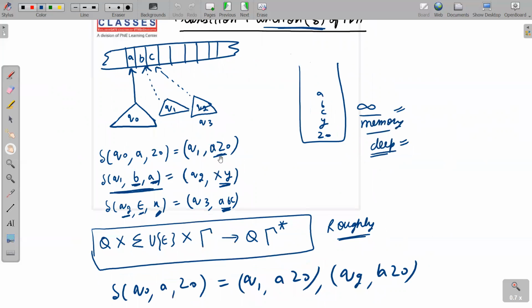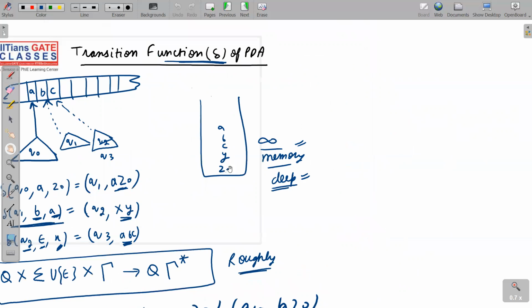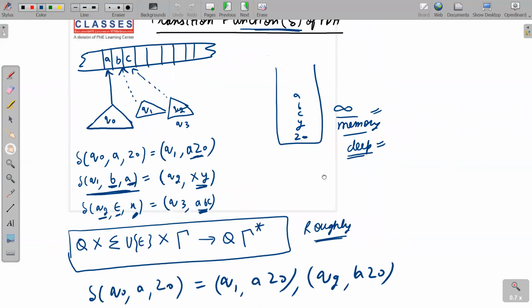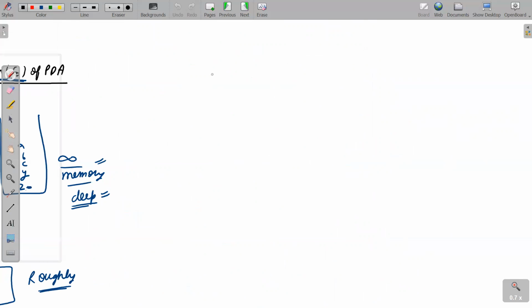Okay, so let me make a new diagram for you. That will be a much better option. Here it will become messy. So let me make a proper fresh diagram for you.